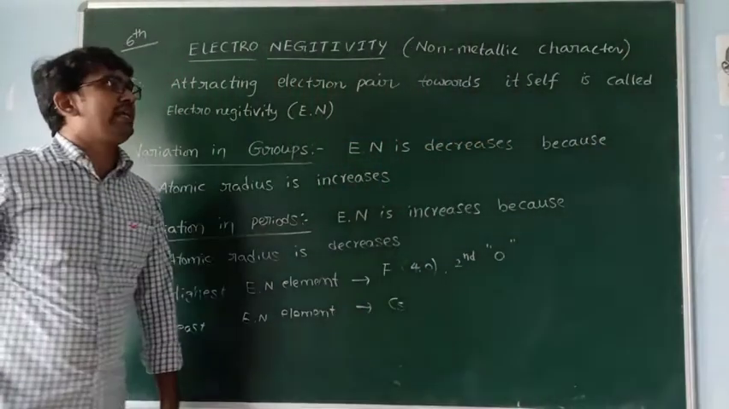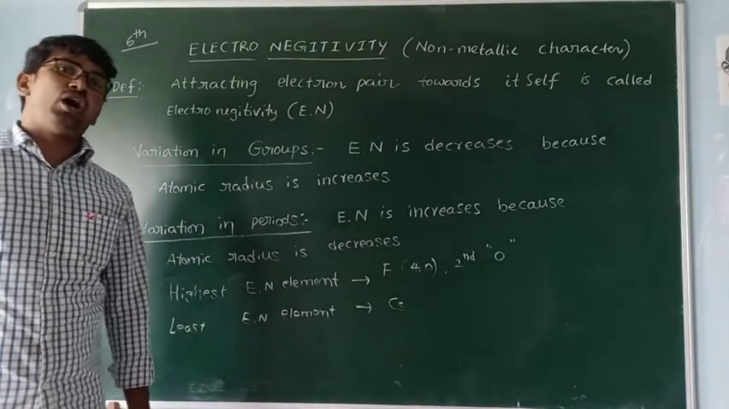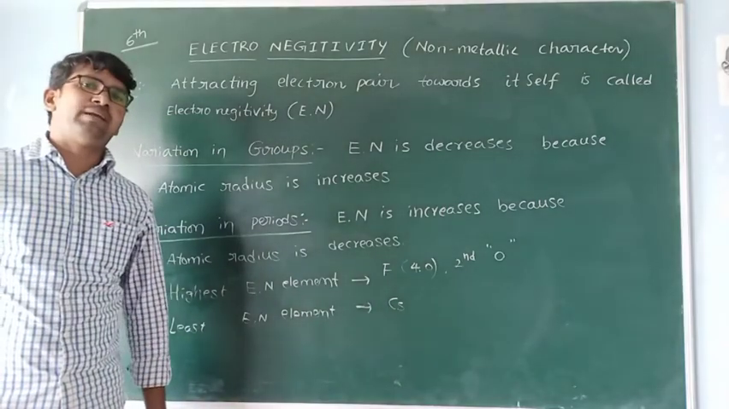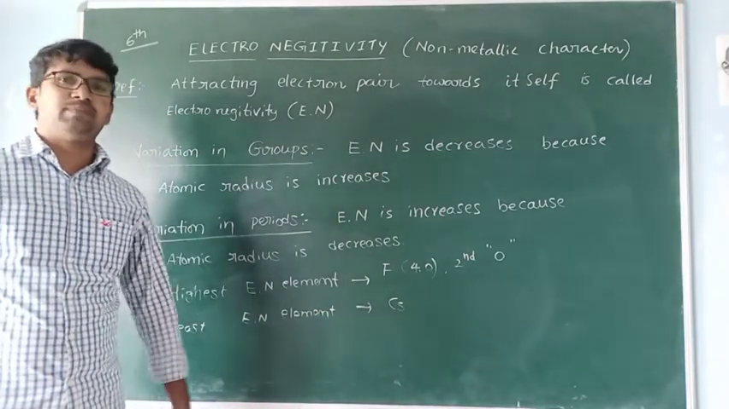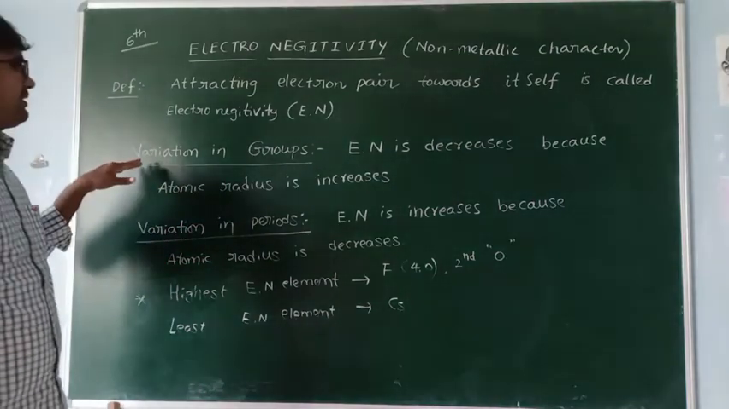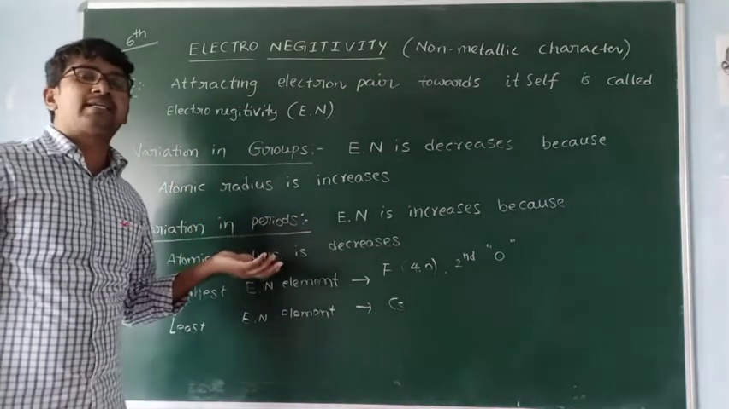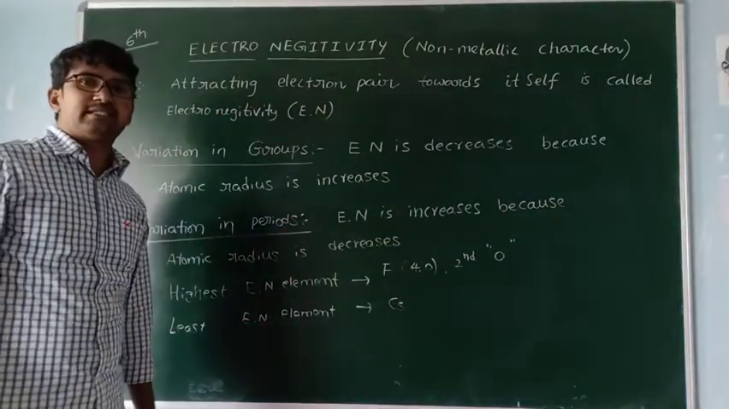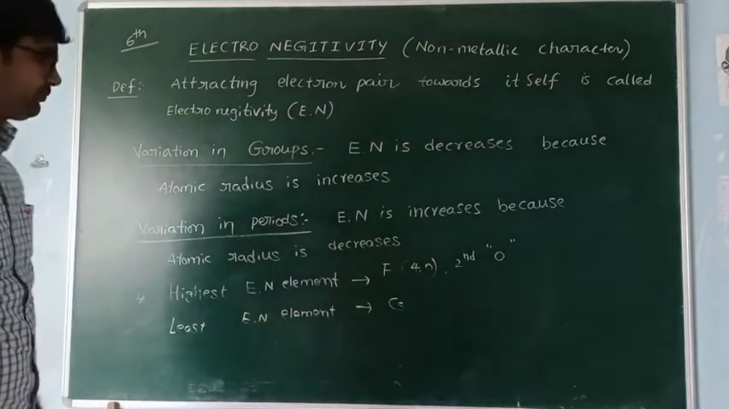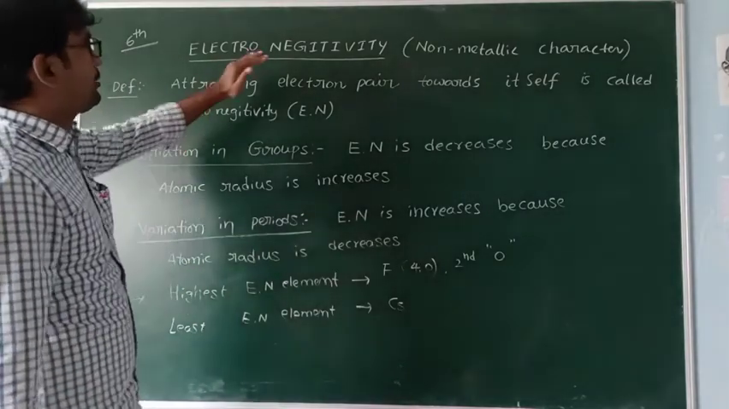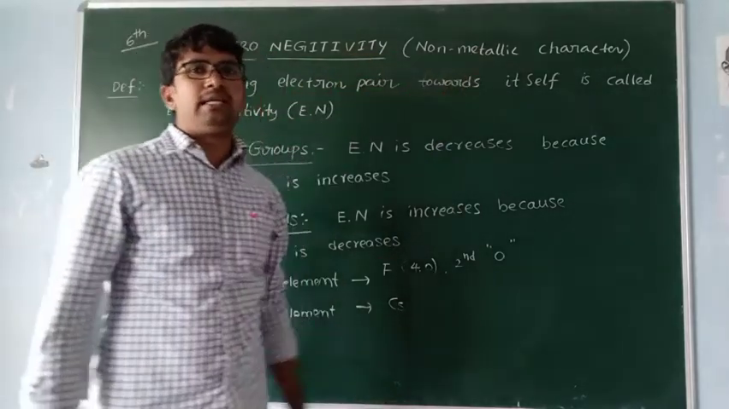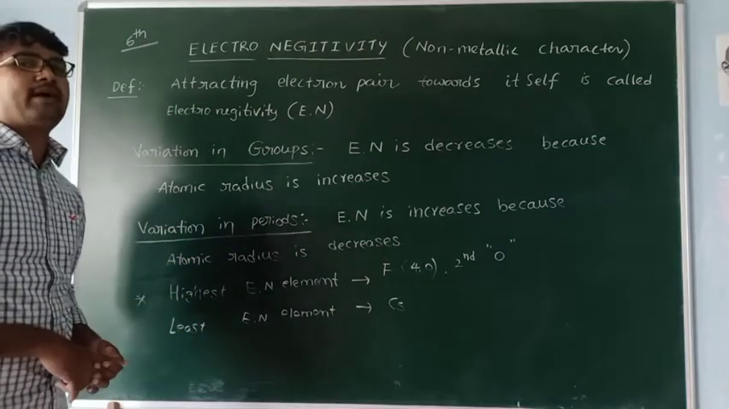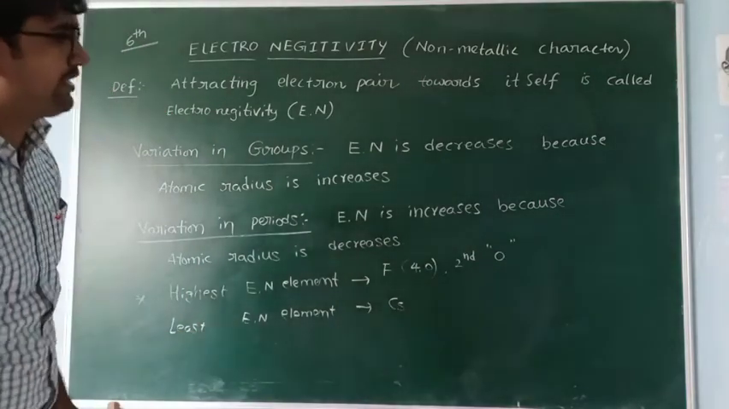Which element is the highest non-metallic element in the periodic table? Fluorine. The least non-metallic character element in the periodic table is cesium. How does non-metallic character change in the groups? Non-metallic character decreases in the groups and increases in the periods. Just remember this point, all of you. Because electronegativity is nothing but non-metallic character. Electropositivity means metallic character.